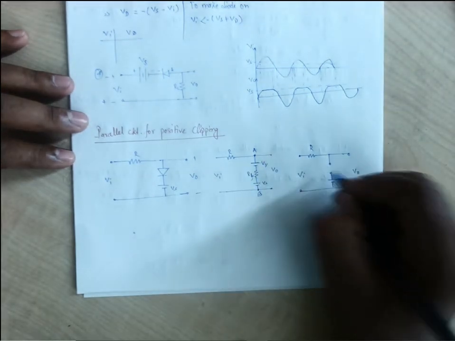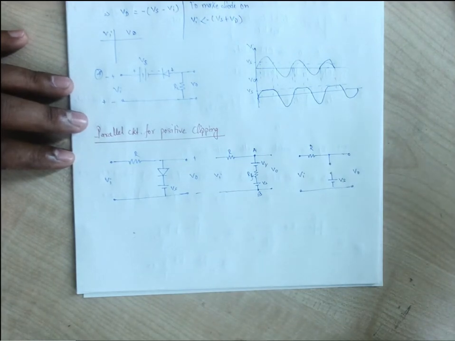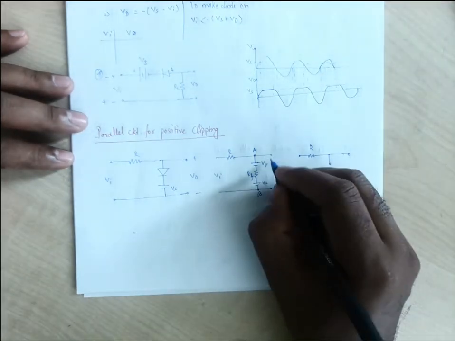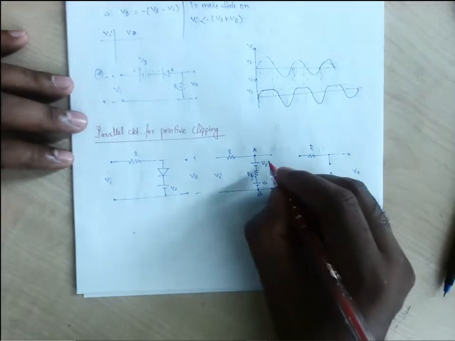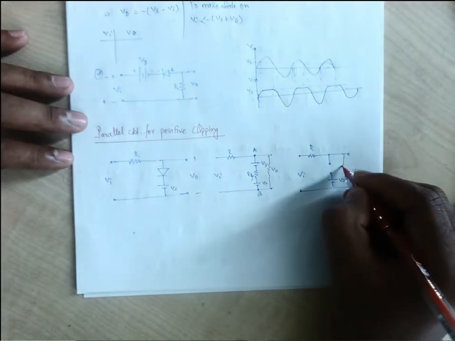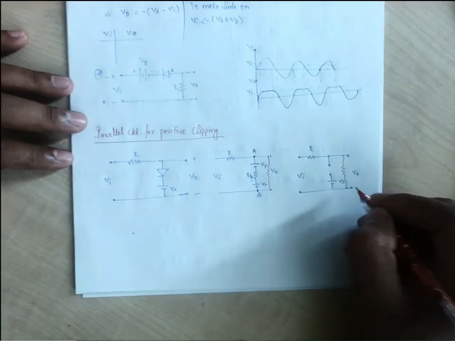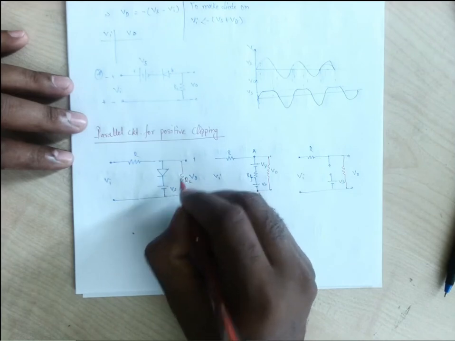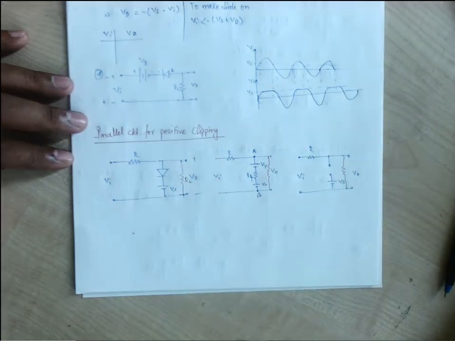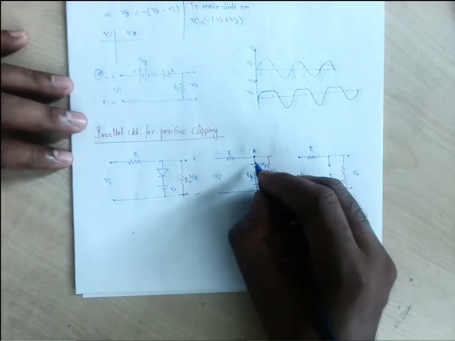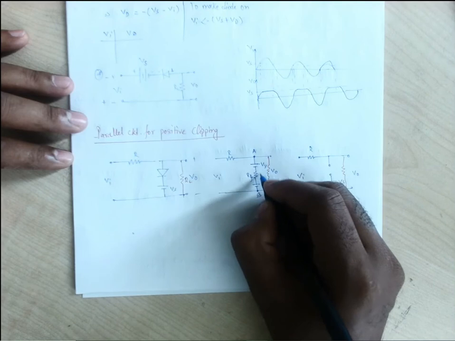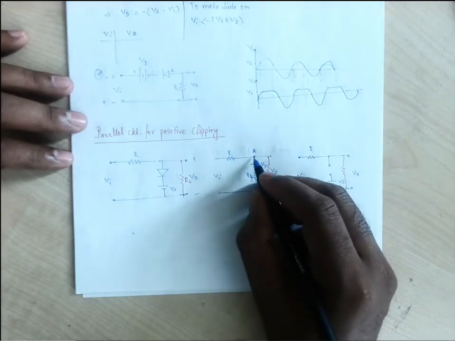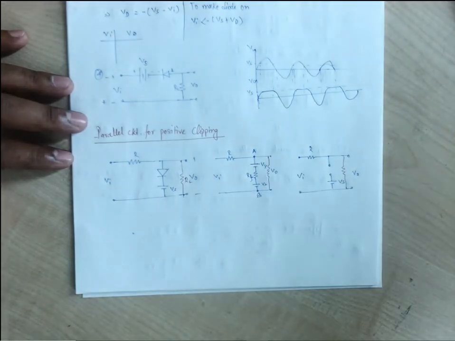Now when it is off, what will be the output? Where will this current flow? If we consider a resistance connected for taking out this output, which is a load resistance having some value, let us consider 1 kilo ohm, 2 kilo ohm, something like that, it is the RL. When the diode is on, the whole current passes through this low resistance path, and the output at this node is V out.